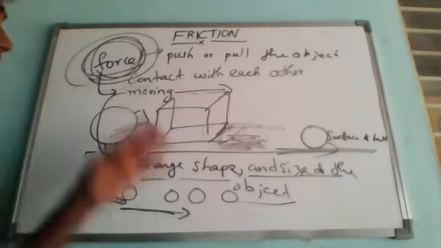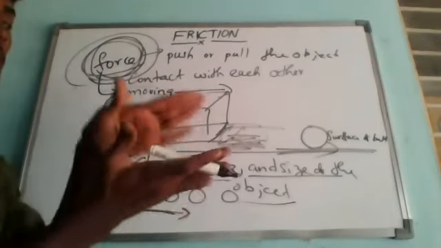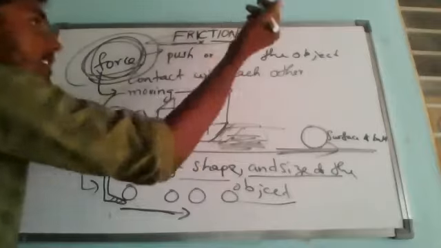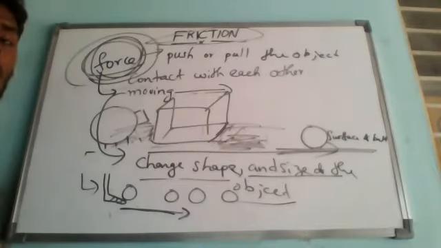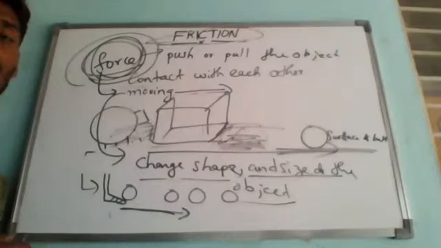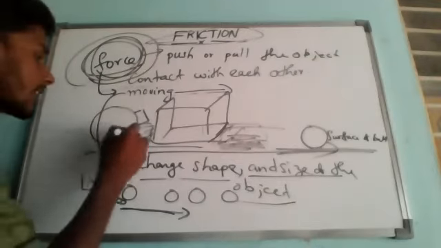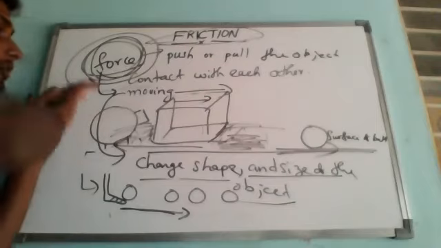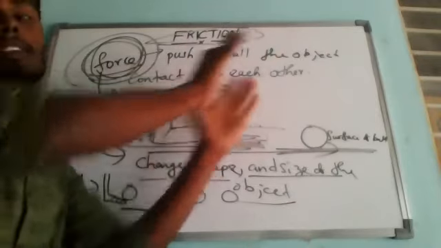Now, one kind of force which is present between two surfaces when they are in contact with each other is called friction. That is our chapter. Now we will study what the direction of this friction always is. Suppose I am applying a force in this direction, trying to push this body like this.